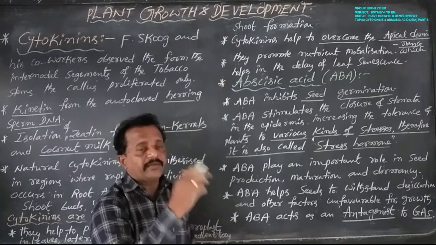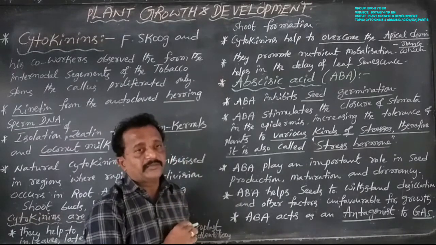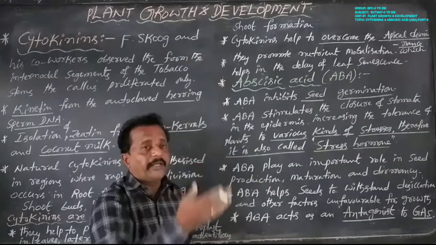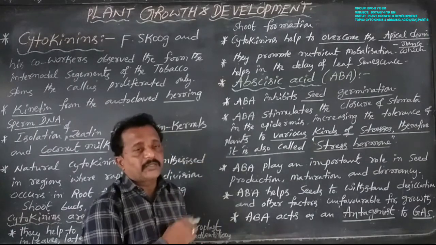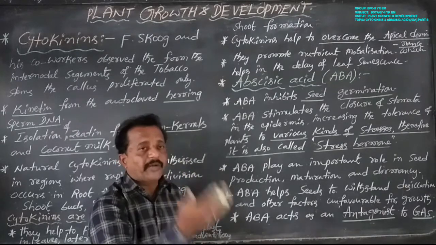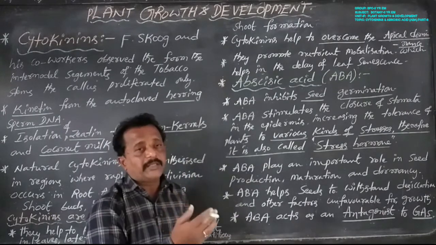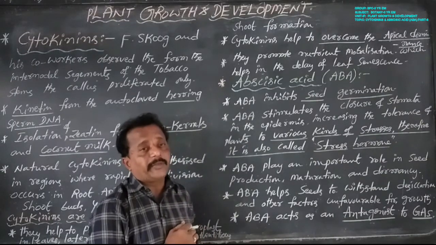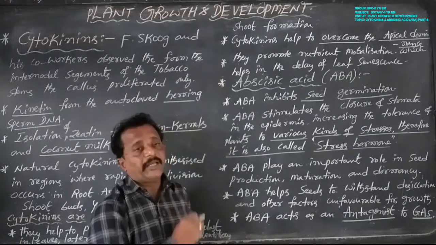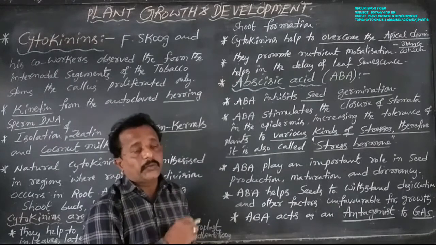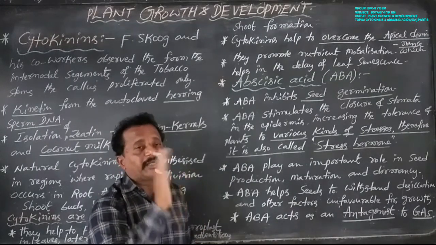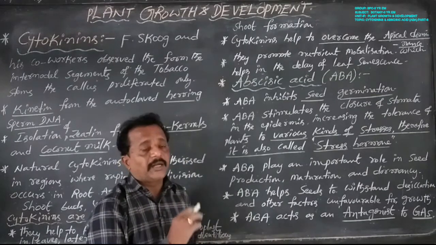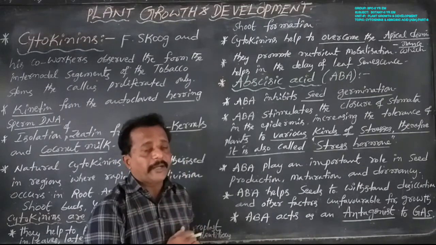They remain in a dormant condition, not germinating and not developing into early plants, so no plantlet is formed. Why? Because these seeds contain one type of plant growth inhibitor, that is ABA. So ABA prevents the seeds from germinating or developing a new plantlet.